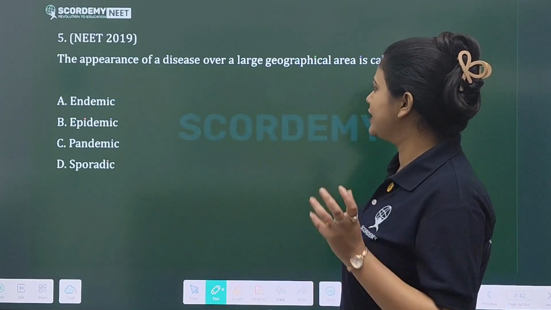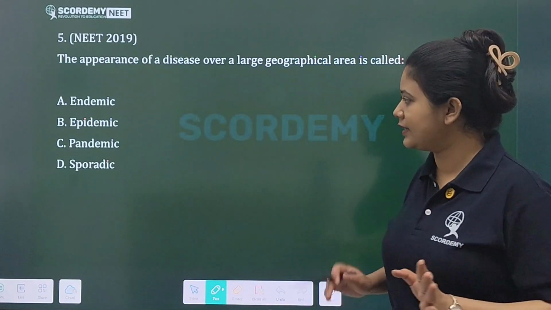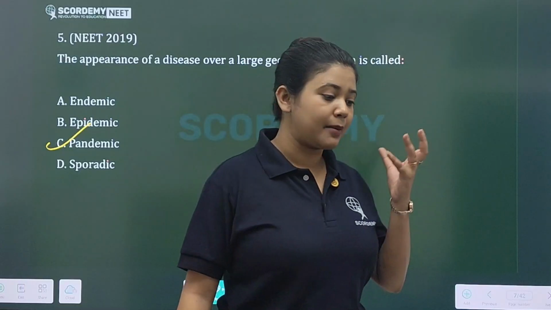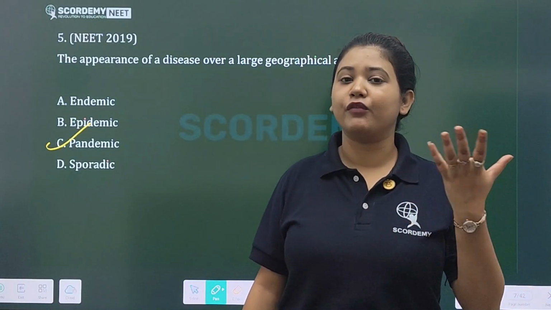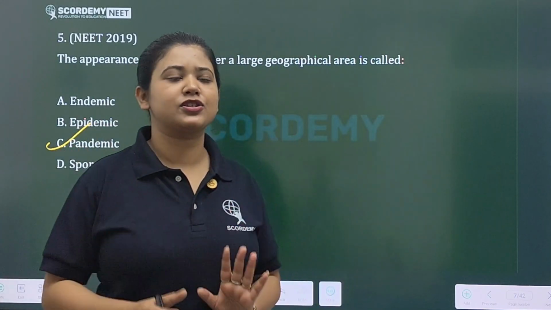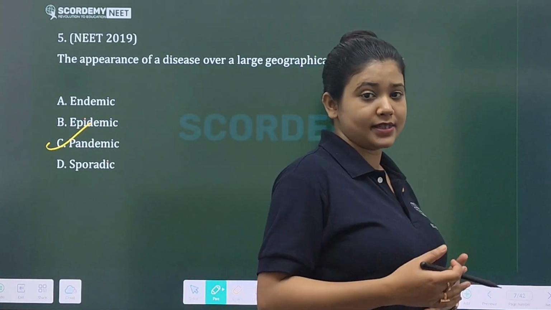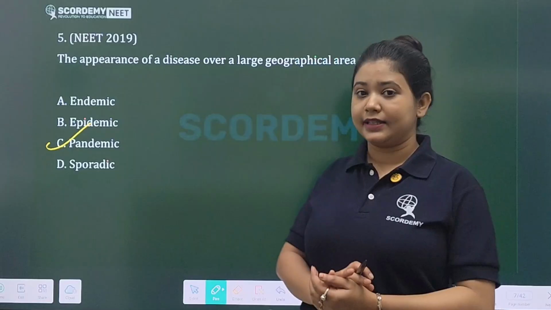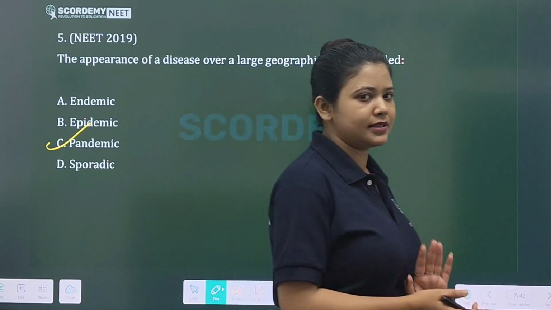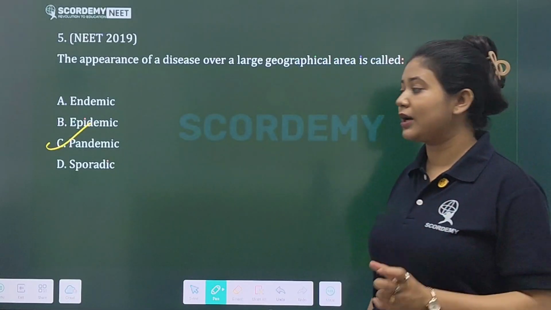The answer of this question: the appearance of a disease over a large geographical area is called a pandemic. A very common example is COVID-19. We all as a human population around the world suffered a lot, isn't it? We were in quarantine during 2020 and 2021. So the reason was that it was a pandemic.